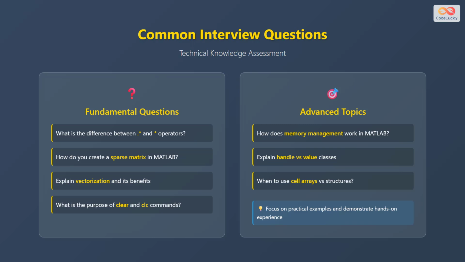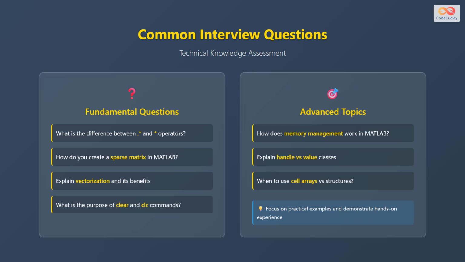Vectorization is another frequently discussed topic, referring to the practice of replacing explicit loops with vector operations for better performance and more readable code. Interviewers often ask about the clear and clc commands, where clear removes variables from the workspace and clc clears the command window.